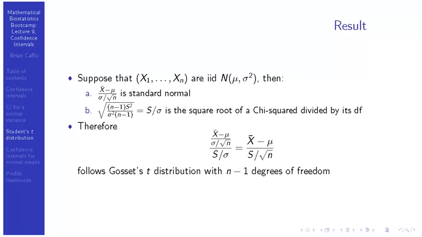And it's basically saying that we can take the unknown population standard deviation and replace it with the known sample standard deviation, and we get a statistic whose distribution we know, okay? And by the way, this statistic, (x bar minus mu) over (s over square root n), also limits to a standard normal as n goes to infinity, which, of course, is Gosset's t distribution as the degrees of freedom goes to infinity. If you plot it, it looks more and more like a normal distribution as n goes to infinity. So we haven't violated the central limit theorem or anything like that in the process of doing this.